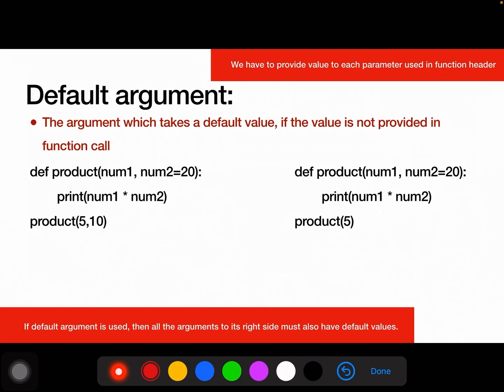Now, default argument. Firstly, we have to keep in mind that we have to provide values to each parameter used in the function header. That means if we have 4 parameters, we have to provide 4 values when we call the function. If we have 3 parameters, we have to provide 3 values.